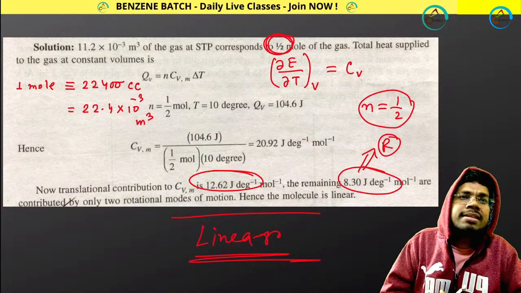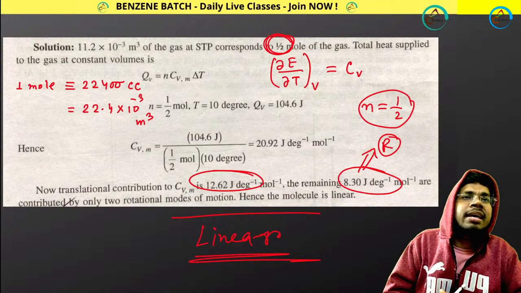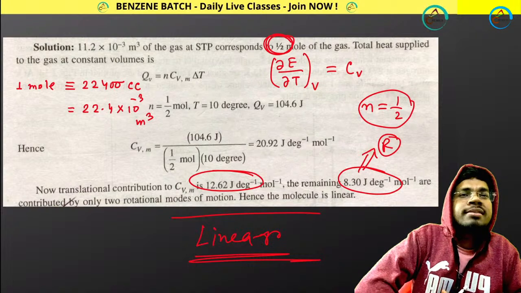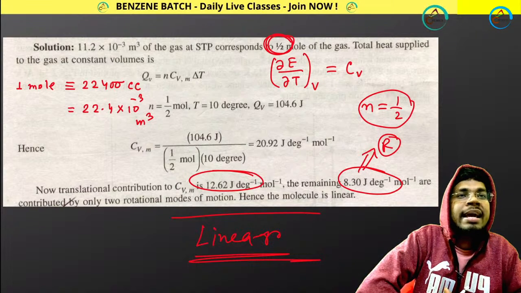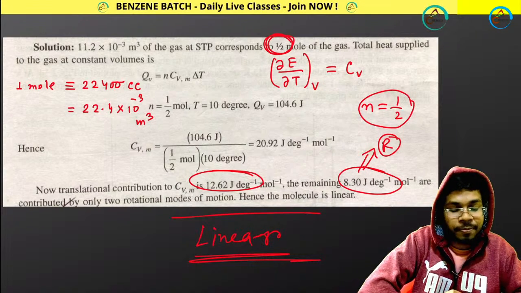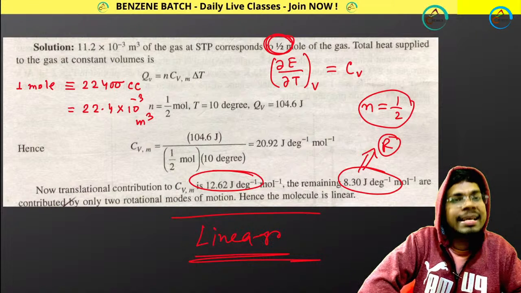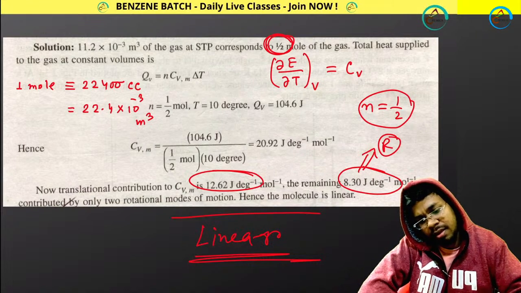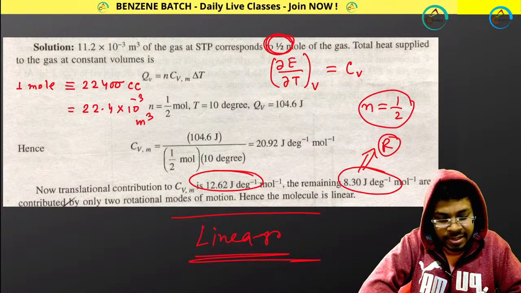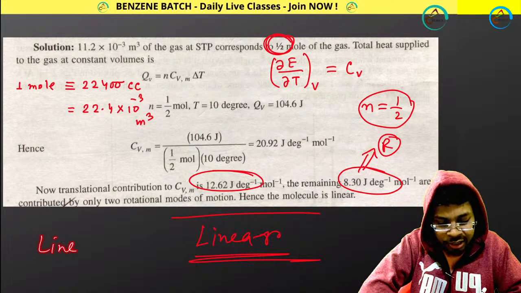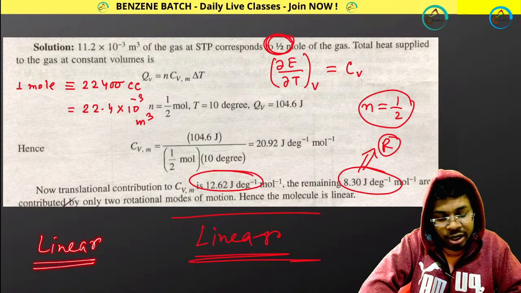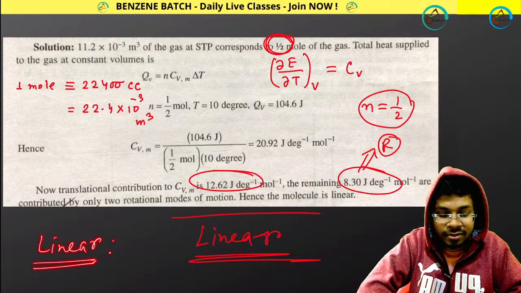Shibres is asking, since they have given vibrational motion is 0, can we directly say it is linear? No, you can't say that. That means you are saying in case of a linear molecule there is no vibration, right?